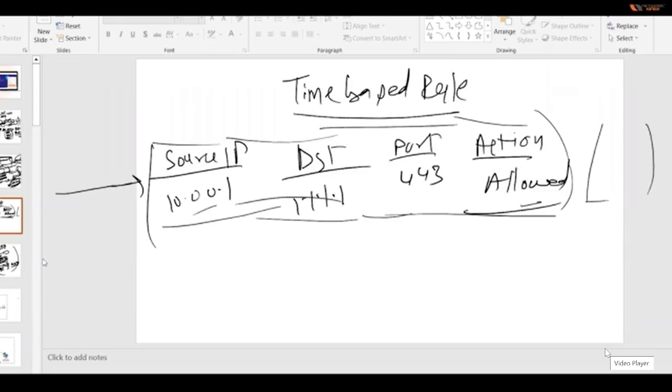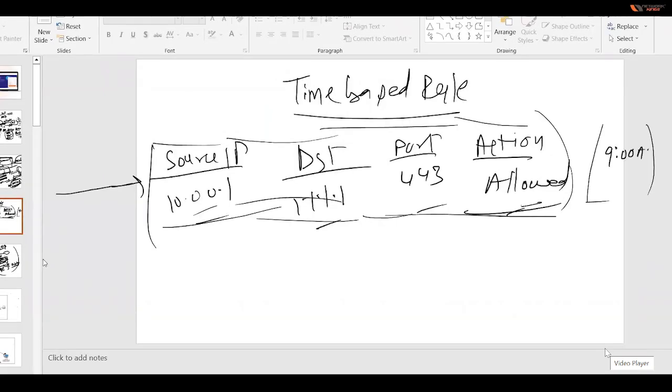But if you put a time based rule, if you schedule this rule, what would happen? That particular source to destination to port number, action allowed. I will create a time so that this rule is only enabled from morning 9 a.m.